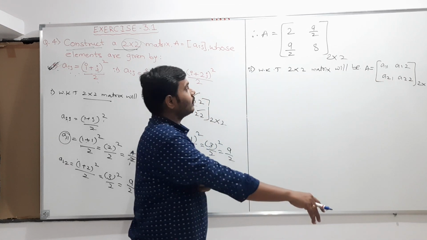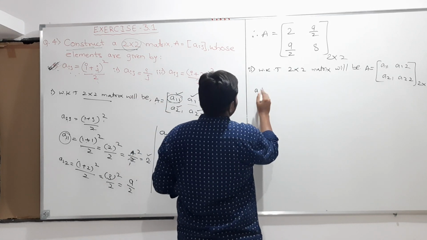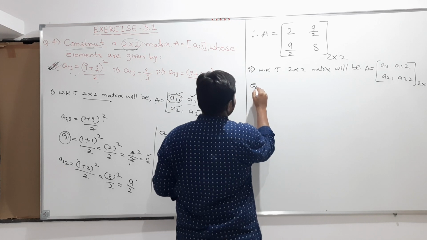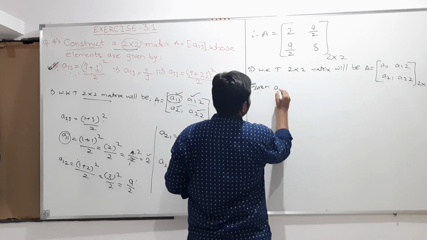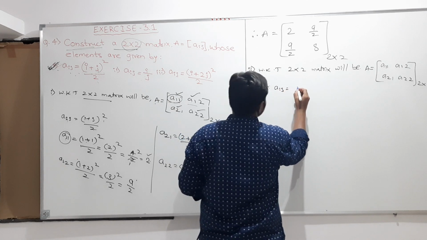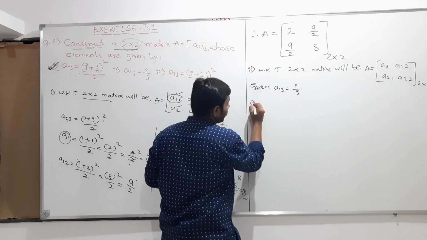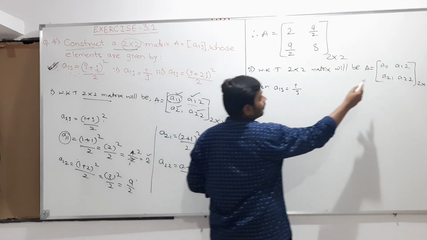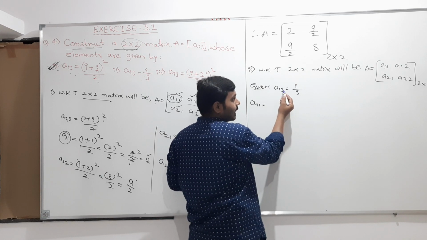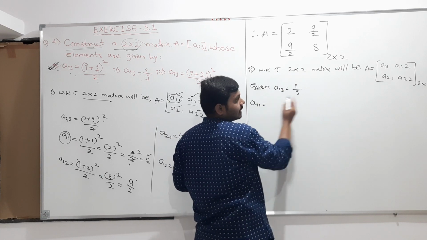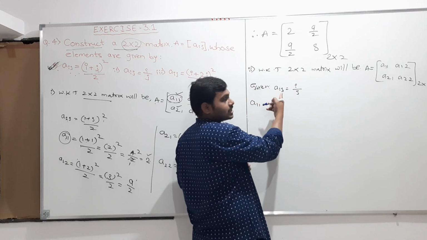Next, this should satisfy the condition given here. I'll write it: Aij is equal to I by j. I needed the A11 element. So in place of I, if I substitute 1, and in place of j if I substitute 1, I'll get the A11 element. So I substitute the I value as 1 and the j value as 1.